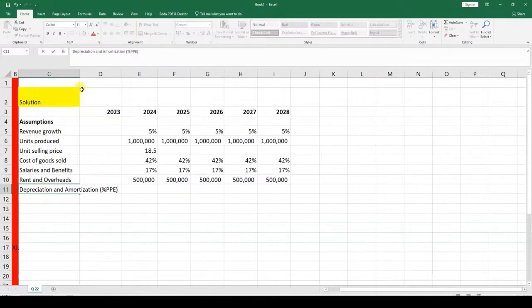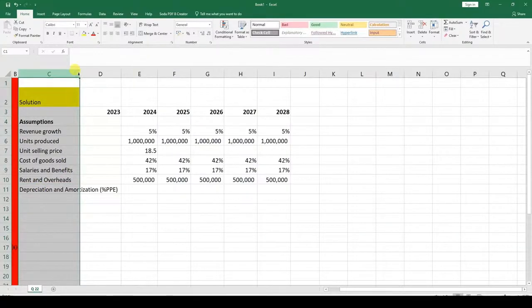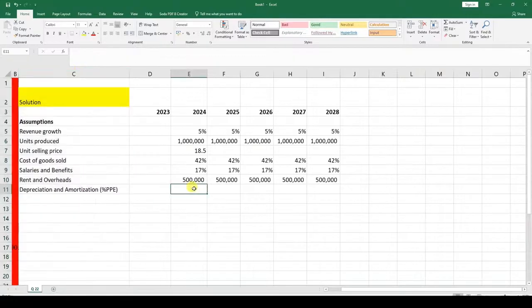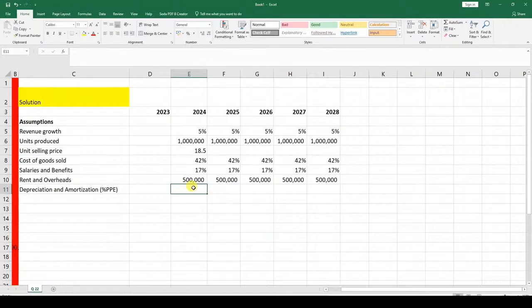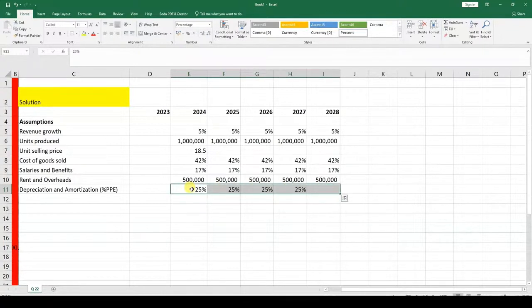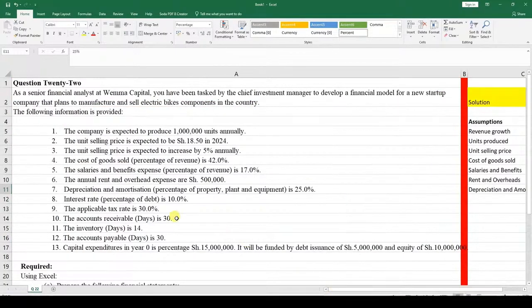You're saying it's going to be how much, so we double click it. Let me go back and check, it's 25%. So here we're saying it's 25. We press Control R, that's the assumption. We've not been told anything about a changing rate of depreciation and amortization.